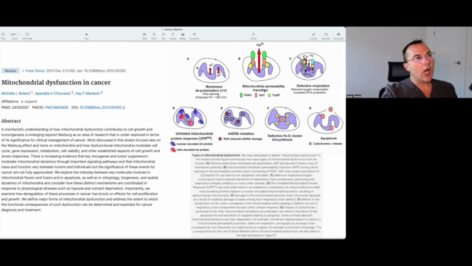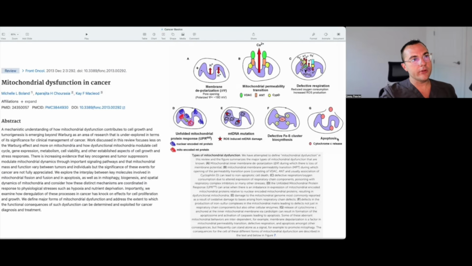There could be hyperpermeability of the membranes where ions like calcium could be accumulated, and that accumulated calcium could swell the mitochondria and lead to less efficiency. There could be defective respiration, which we're going to focus a lot on when we're talking about mitochondrial DNA mutations. So these two are very interrelated. And then there's misfolded proteins. I would also put in dysfunctional mitophagy or quality control mechanisms. And then there are defective iron-sulfur cluster biosynthesis.